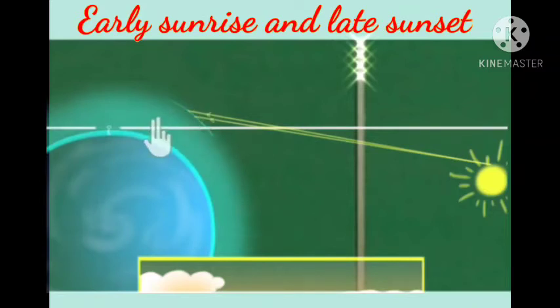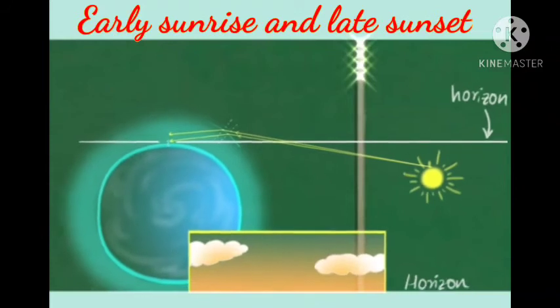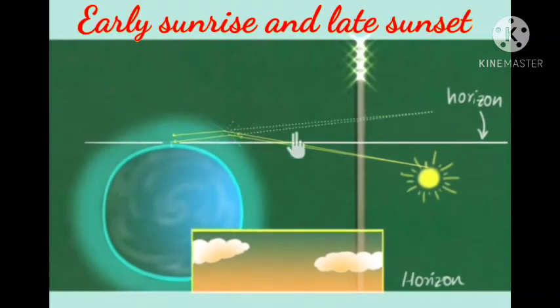But here, since the sun is below the horizon and light rays are coming across the atmosphere, since the atmosphere has a different density than the vacuum, and sunlight travels fastest in the vacuum and gets slowed down in the atmosphere, hence it gets bent toward the normal. As we have learned, when light travels from one medium to another medium, it gets refracted.